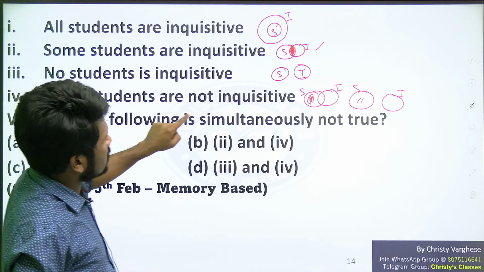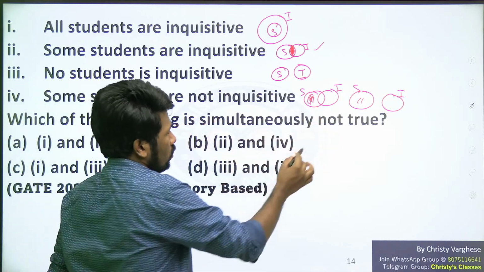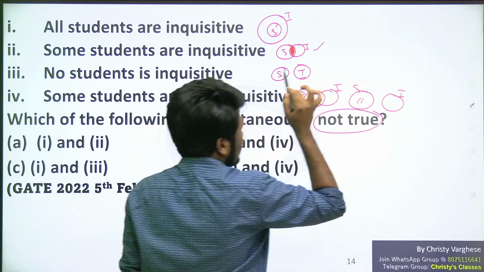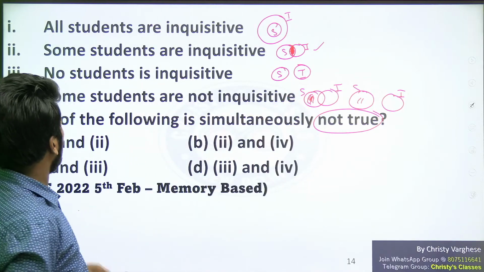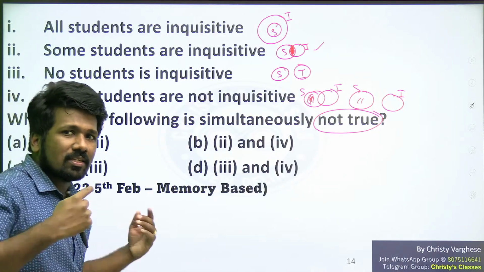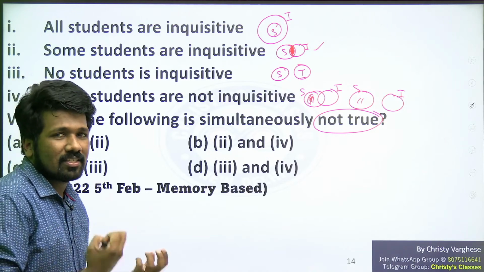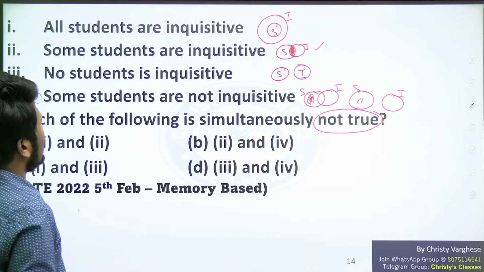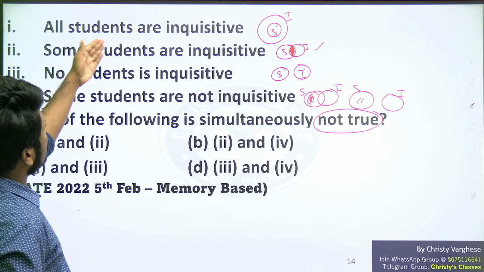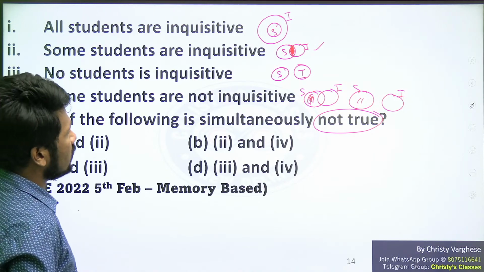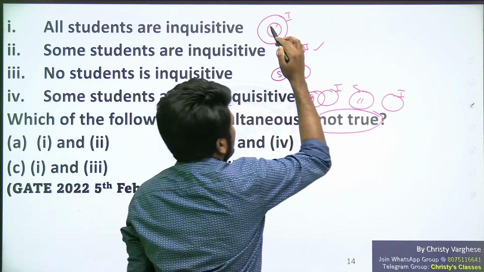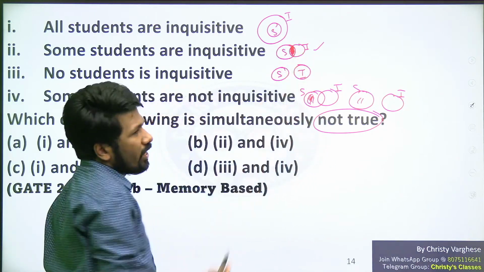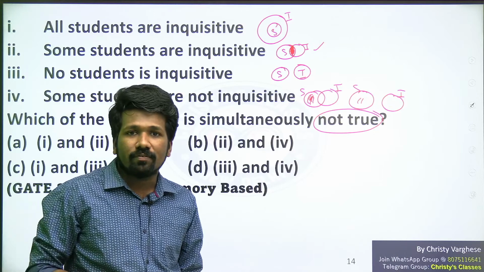Which of the following is simultaneously not true? It is not asking simultaneously true, but simultaneously not true. मतलब ये चारों केस में क्या क्या एक साथ नहीं हो सकता, एक साथ एक्सिस्ट नहीं कर सकता. 1 and 2, can they exist together? All students are inquisitive, some students are inquisitive. Yes, all students being inquisitive is not contradicting some students being inquisitive.